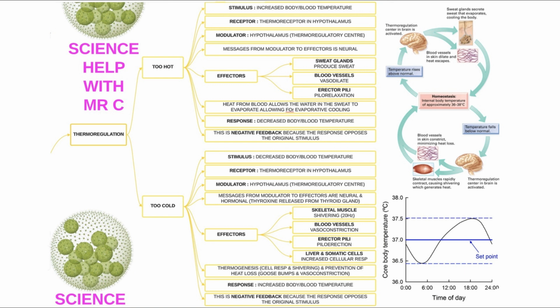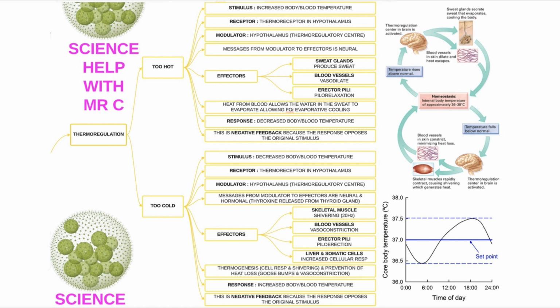The skeletal muscle contracts at 20 Hz, and we call this shivering. The blood vessels constrict in a process called vasoconstriction that takes the blood vessel away from the surface of the skin. The erector pili cause the hairs to stand on end, and we call this piloerection. You might call it goosebumps. And the liver and somatic cells increase the rate of cellular respiration to generate heat. The thermogenesis from cellular respiration and shivering and the prevention of heat loss through goosebumps and vasoconstriction allow us to reach the response, which is an increased body temperature. This is also negative feedback because the response opposes the original stimulus.